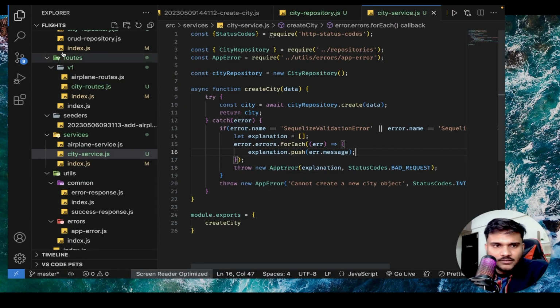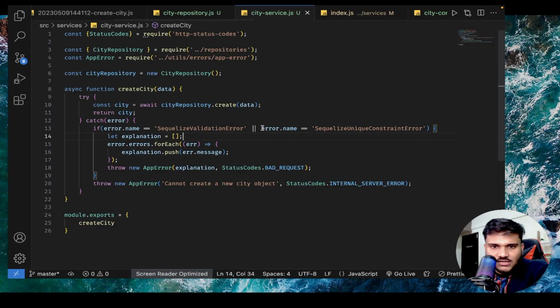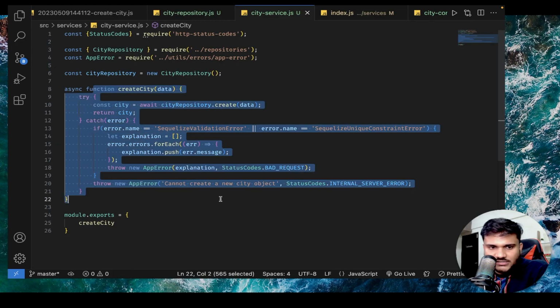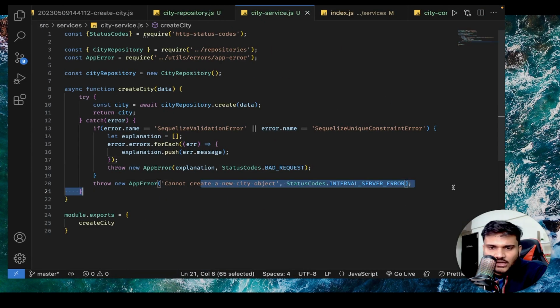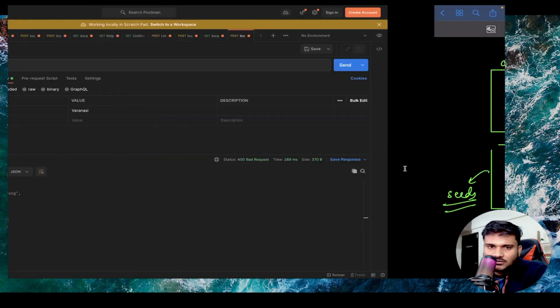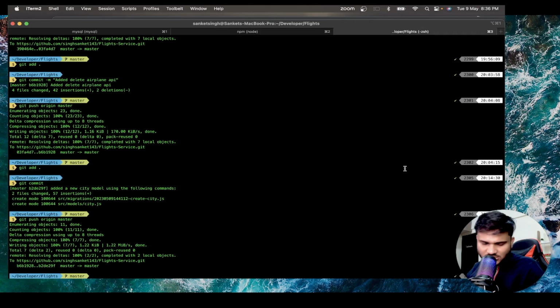Okay. And that's it. You can see very easily. I just added validation constraint here that can actually come up for create city. And this should be a pretty good implementation to go for. If anything else happens, for example, let's say you are not able to connect to database or something, then internal server error is already handled. So this looks good. Let me just quickly commit this.